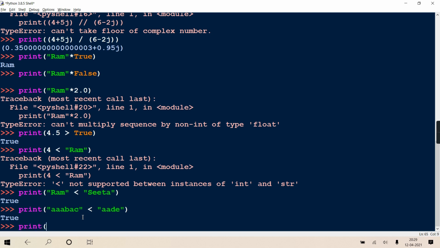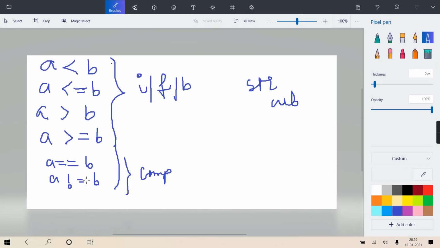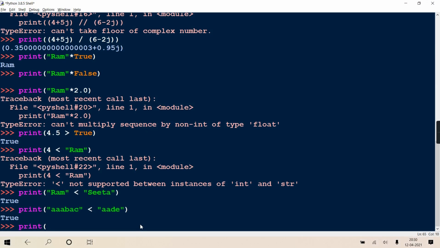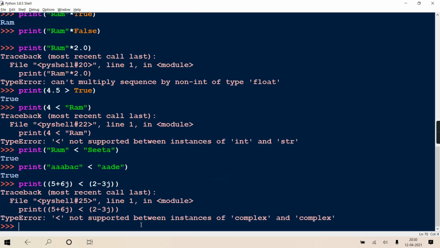And complex numbers, I also told you, only these two are allowed. For strings actually all are allowed, but only string with string. For int, float, boolean, any combination of them. And for complex only these two. See, if you want I'll show you. I'm writing 5 plus 6j less than 2 minus 3j. It gives an error. It says less than cannot be done on complex and complex. Okay, but maximum you can do equality and inequality checks.